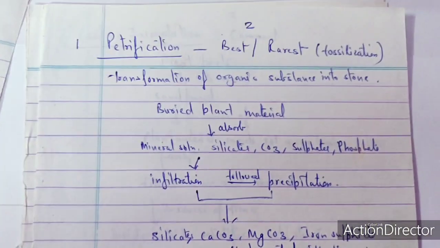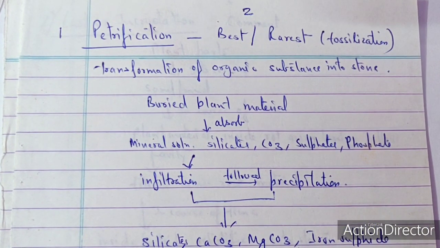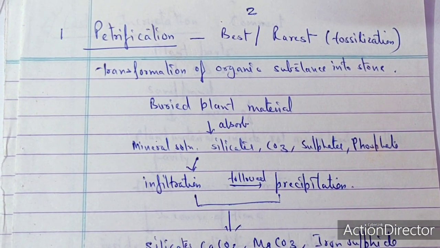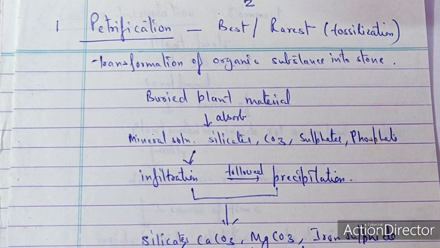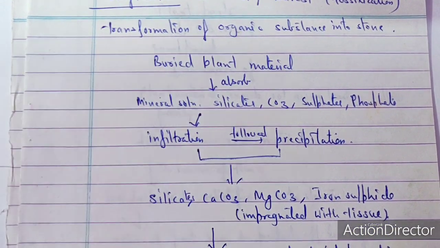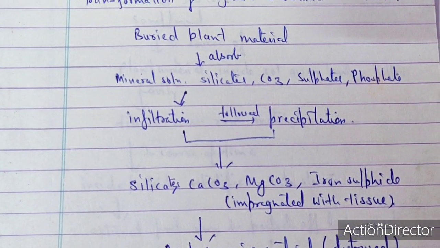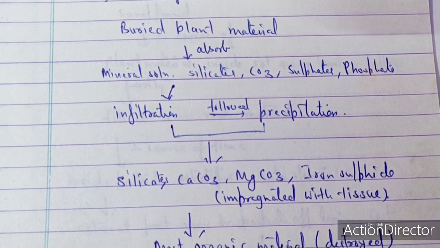The first type of fossil formation is called petrification. This is the best type, or as we can say, the rarest type of fossilization. It is the transformation of organic substances into stone. The buried plant material absorbs the mineral solution like silicates, carbonate, sulfate as well as phosphate.